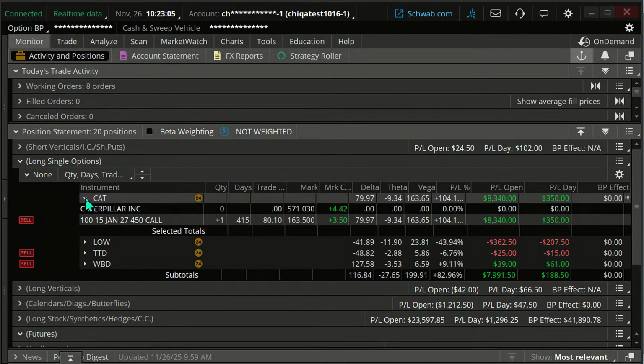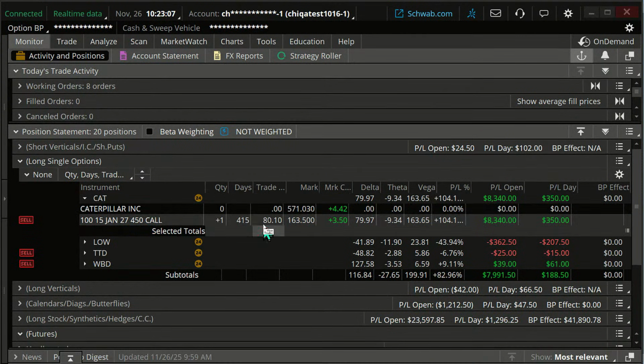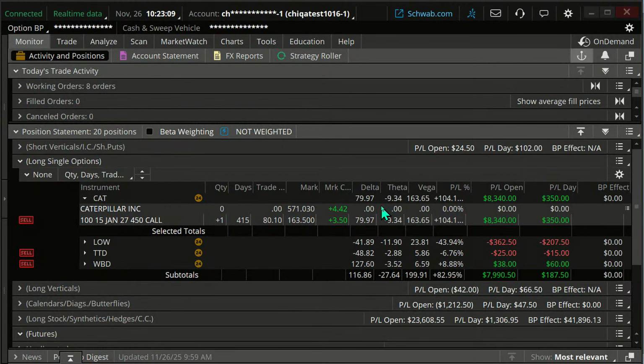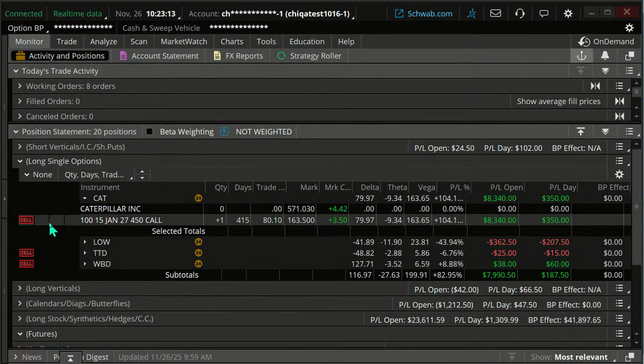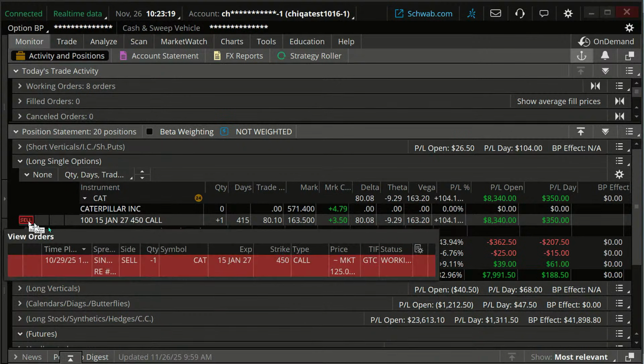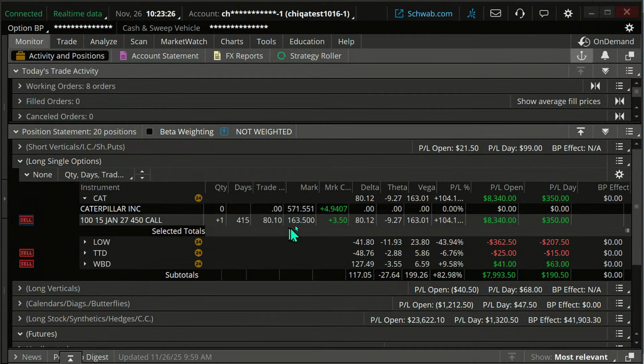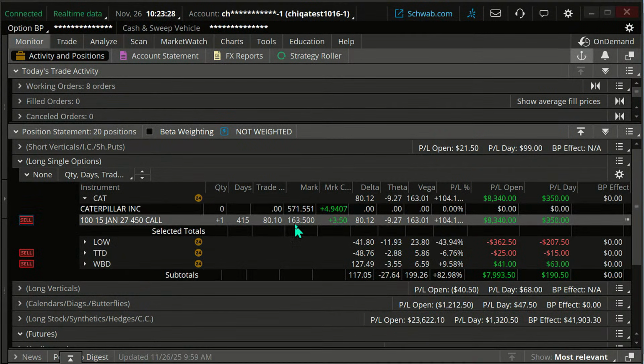So that's Caterpillar. Now, we're not just going to get out. I mean, this has worked out great, wonderful. We're also going to have a stop on your long options. Long calls, long puts, very typically stops are used. Well, what do we have on this? We have a 125 stop on this right now. And the option right now is 163. So the stop seems a reasonable level right now.